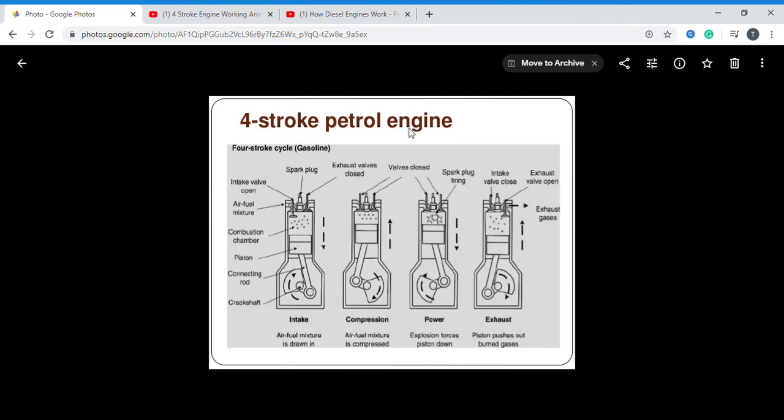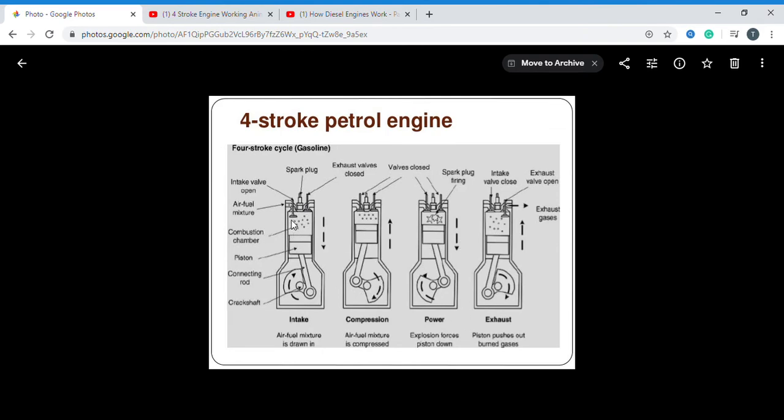Now, the petrol engine has a spark plug, and based on that only we identify this as a petrol engine. Here is the inlet valve, this is the outlet valve, the piston, and this is the connecting rod. This is the crankcase, this is the cylinder, this is the cylinder head, and this is the spark plug. Same criteria here.